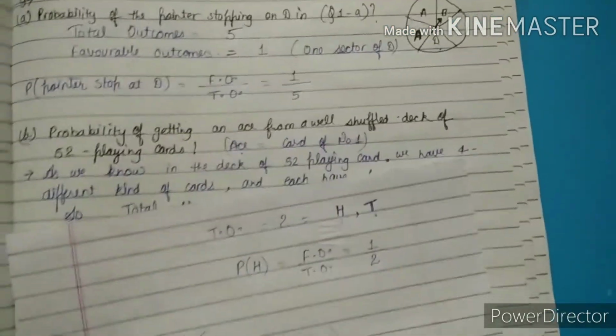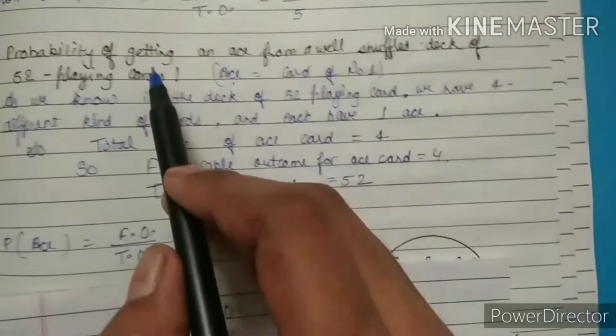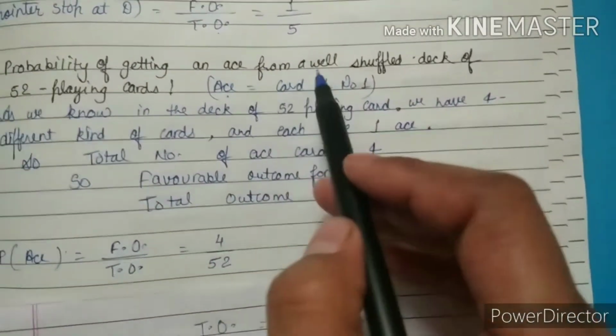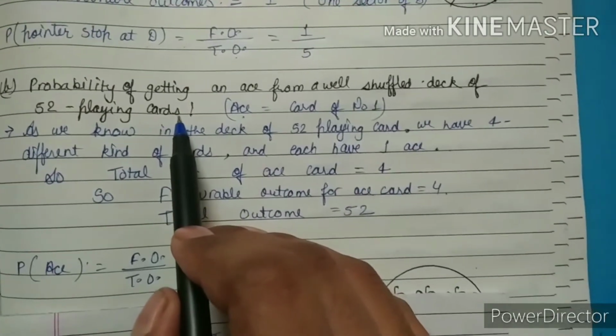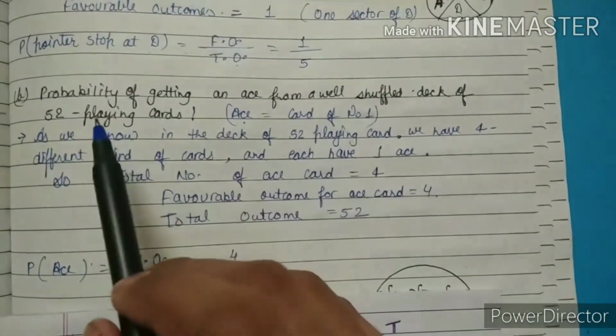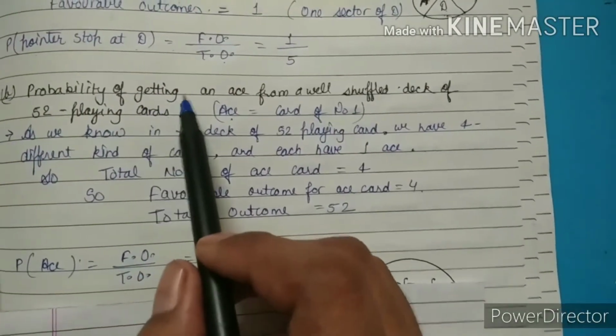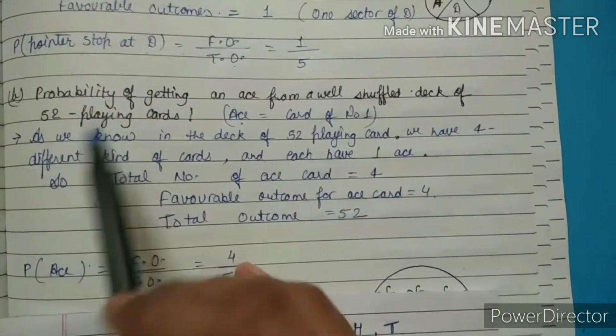Now the second part is probability of getting an ace from a well shuffled deck of 52 playing cards. So ace means the card of number 1. So they want to know how many cards, the probability of an ace card from the 52 playing cards.